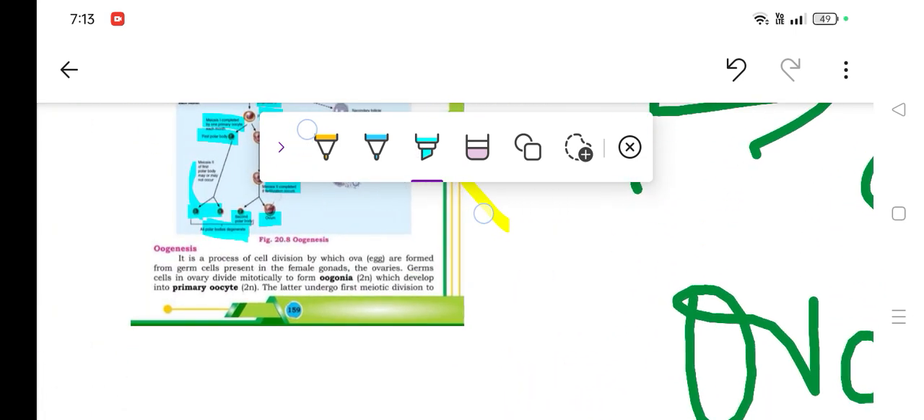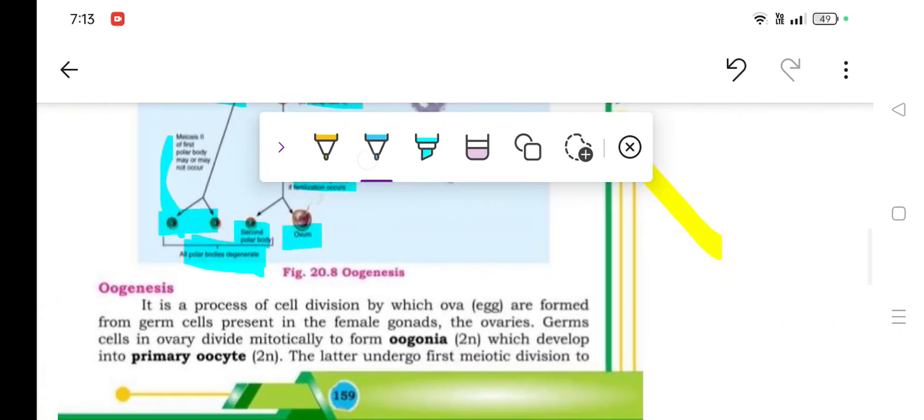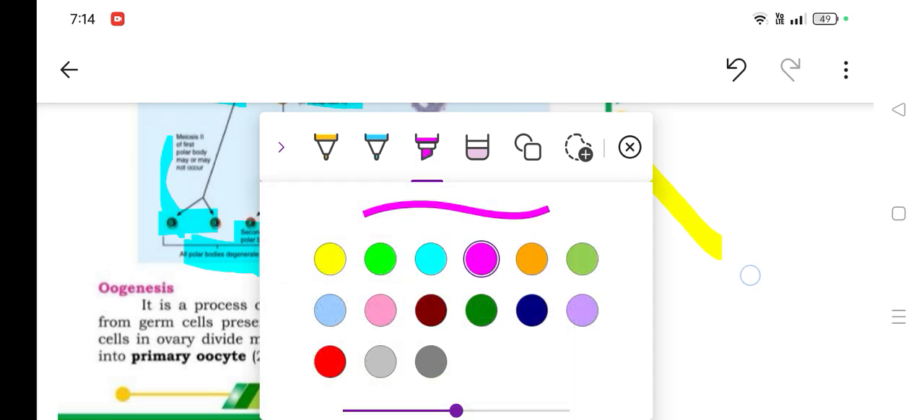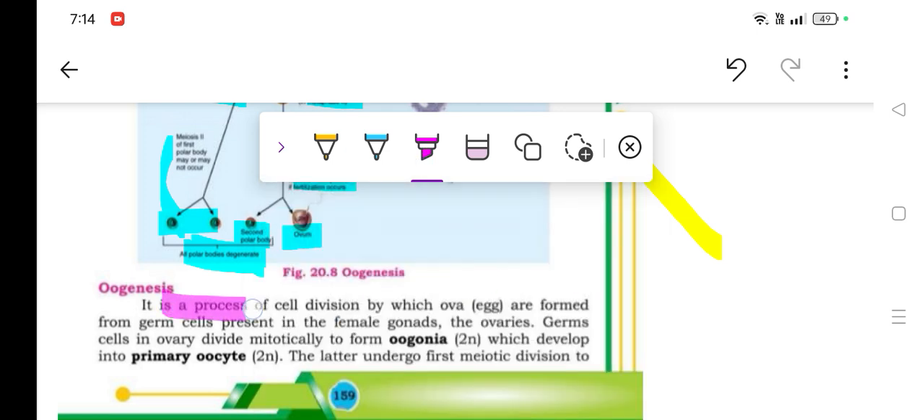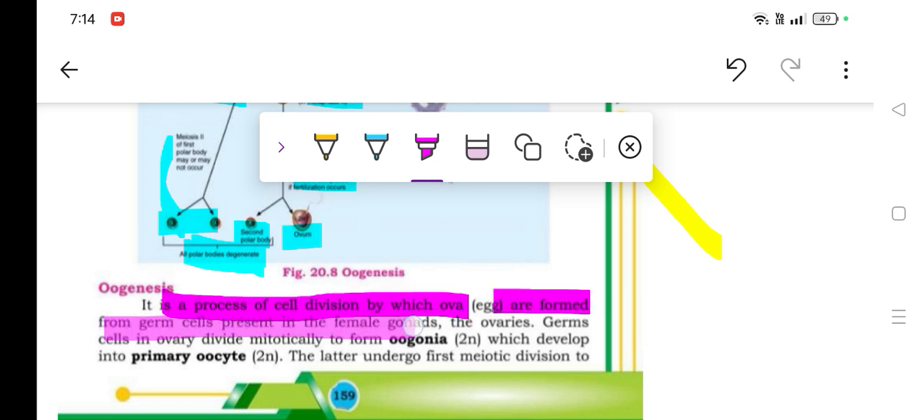Here is a little definition of oogenesis. Oogenesis is the formation of the ovum. It is the process of cell division by which ova, or eggs, are formed from germ cells present in the female gonads, the ovaries. The process of ovum formation starts at a very early age, the embryonic stage. I'm sure it's clear to you.